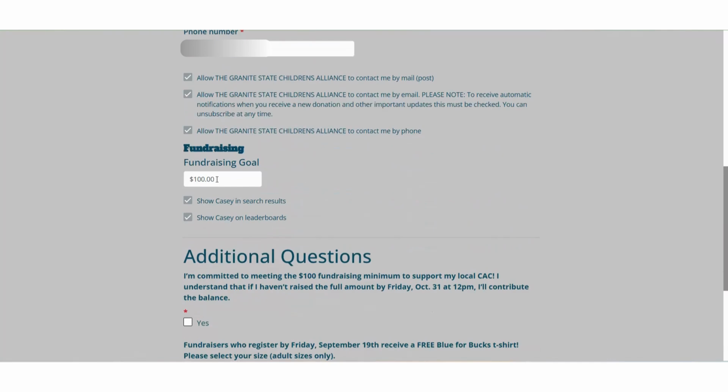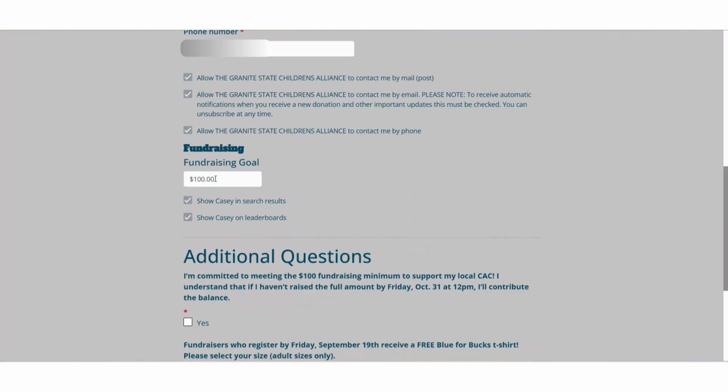I do just want to highlight that in order to receive the automatic notifications that sometimes come through, for example, if you receive a donation on your page, or if you're a team captain and you have someone join your team, the only way that you can get those automatic notifications is if you click on allow to contact by email. Next, you will fill in your fundraising goal.